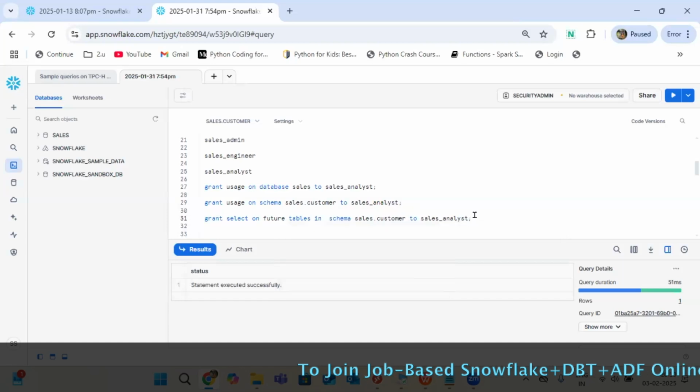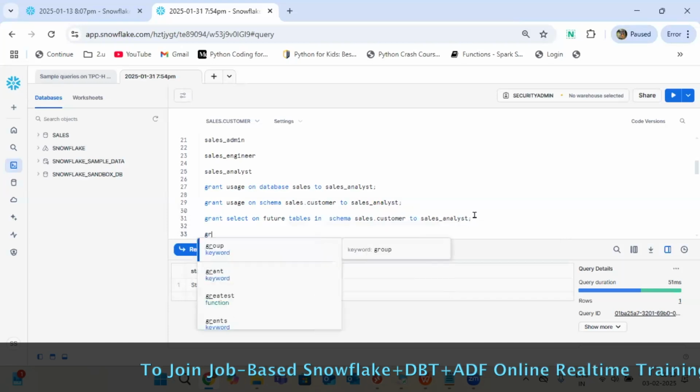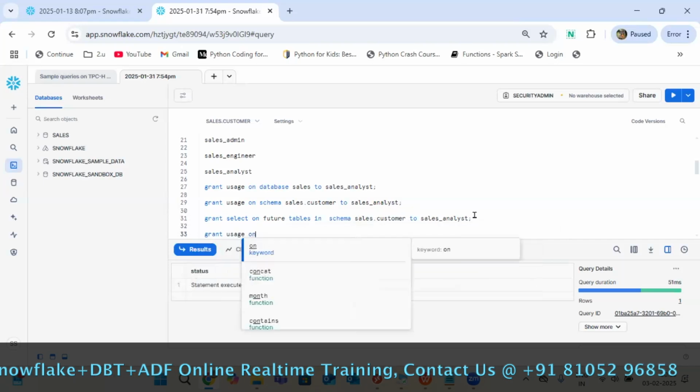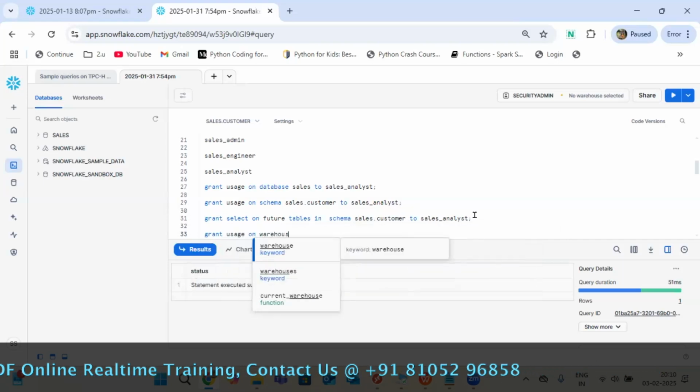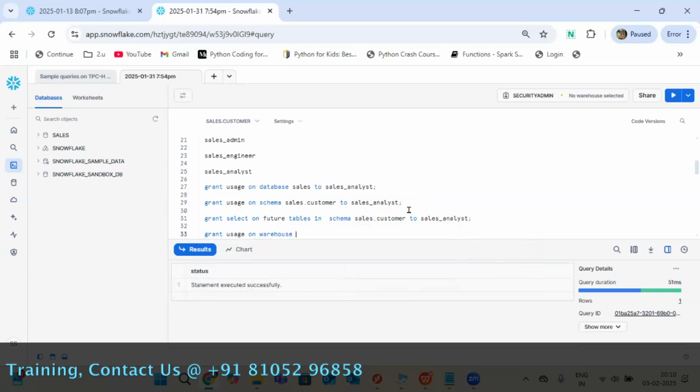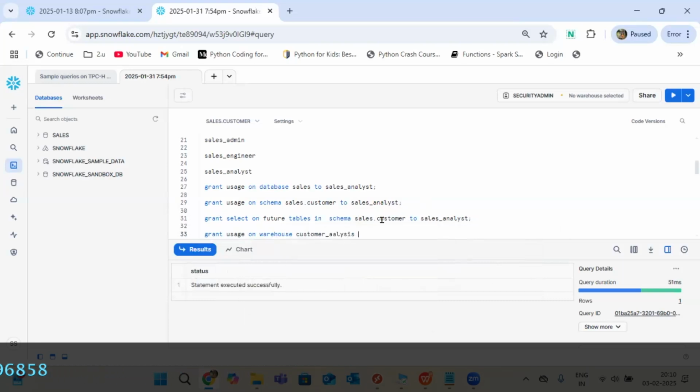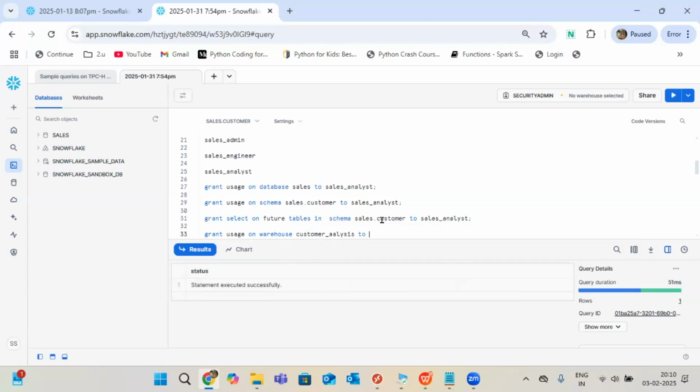To analyst. Now warehouse is also important, right? Without a warehouse, how will we run the queries? So usage only here also. What is my warehouse? Customer analyst, for example. Okay, now everything is ready. Am I right?